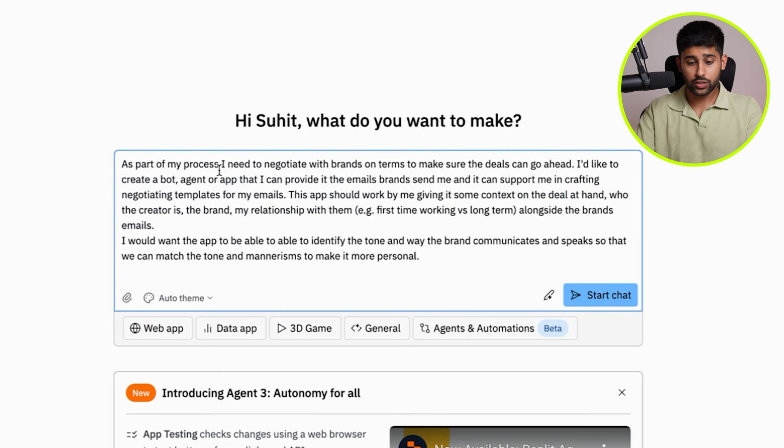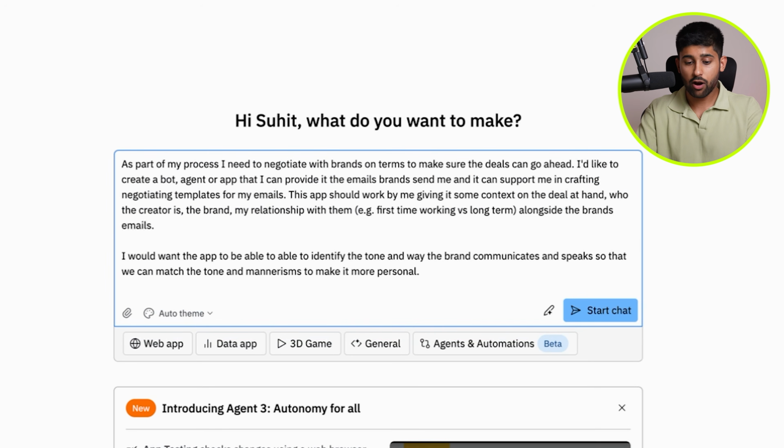So for my final tool, I'm going to tell Replit that as part of my process, I need to negotiate with brands on terms to make sure that the deals can go ahead. And I'd like to create a bot, agent, or app that I can provide the emails that brands send me, and it can support me in crafting negotiating templates for my emails. And this app should work by giving it some context on the deal at hand, who the creator is, who the brand is, and my relationship with them. For example, it's my first time working with them, or it's a long-term brand. And alongside, I can give it the emails that the brand has sent me.